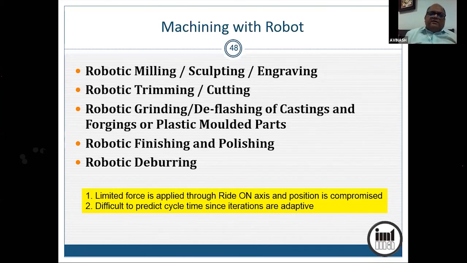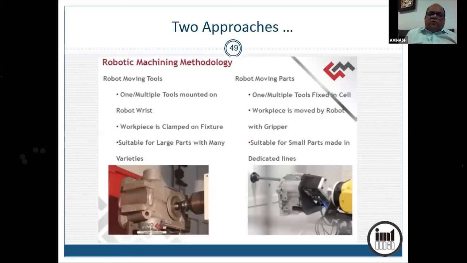So basically here in these applications, limited force is being applied through the ride-on axis, and position may be compromised. If in one iteration it is not able to do deburring, suppose the burr is too thick, it will come again and do it again. But it will apply the same force every time. It may do it 10 times until the burr goes. So the cycle time is flexible, the force is limited. Now here again you can follow both the principles. You can move the job with the robo or you can move the tool with the robo.